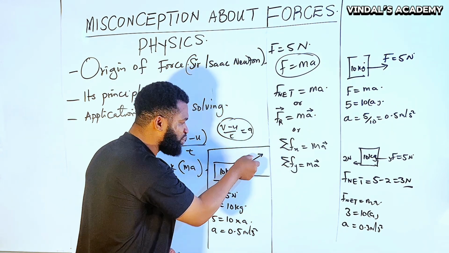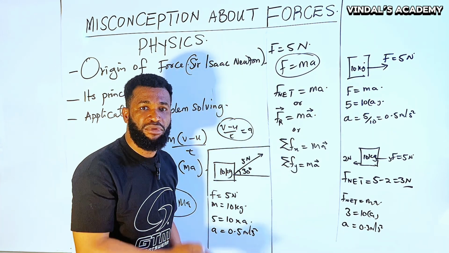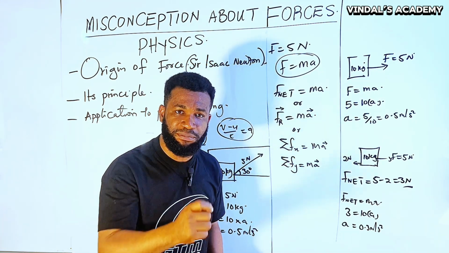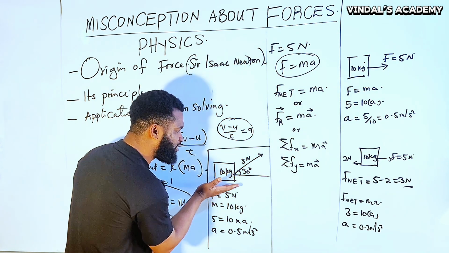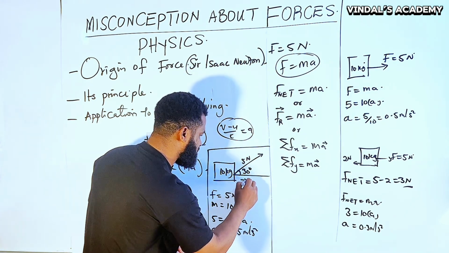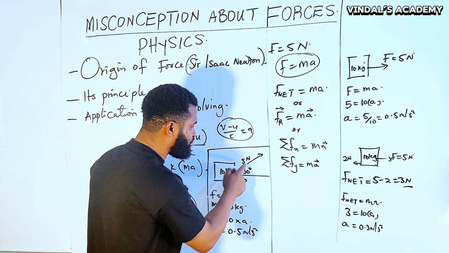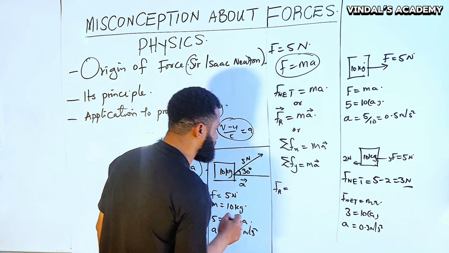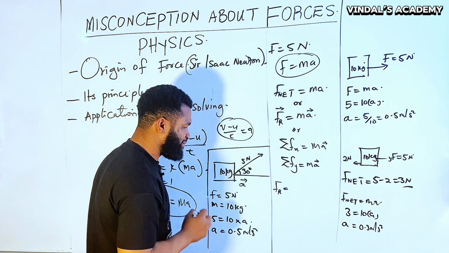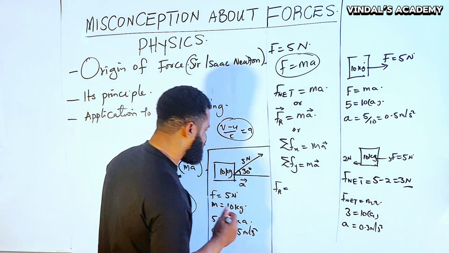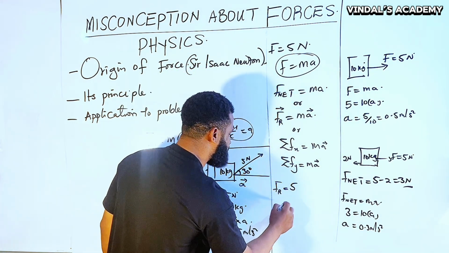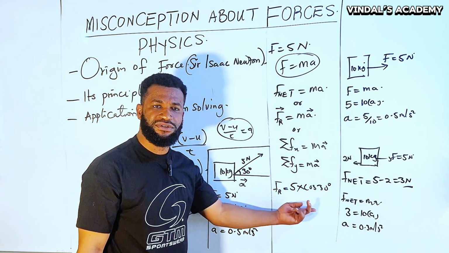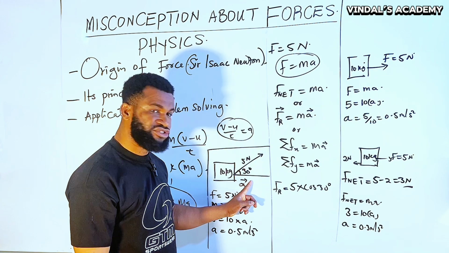That means this force, which is inclined at an angle of 30 degrees, must be resolved to the horizontal, depending on the direction of the motion of the body. If the body is moving in this direction, then I'm going to resolve this to the horizontal, whereby the resultant force is going to be what? That is, the resultant force is going to be 5 times cos 30 degrees. That is the resultant force, because I have resolved this to the horizontal.